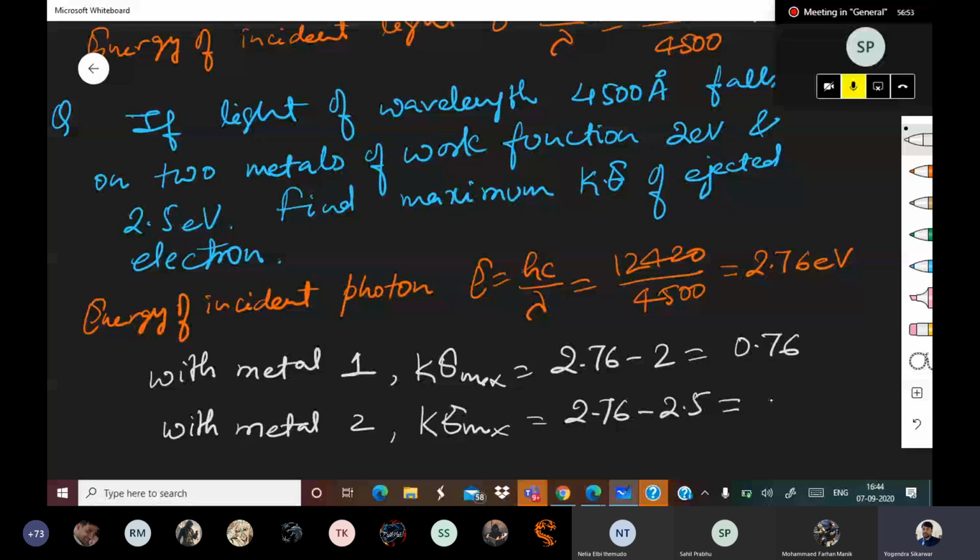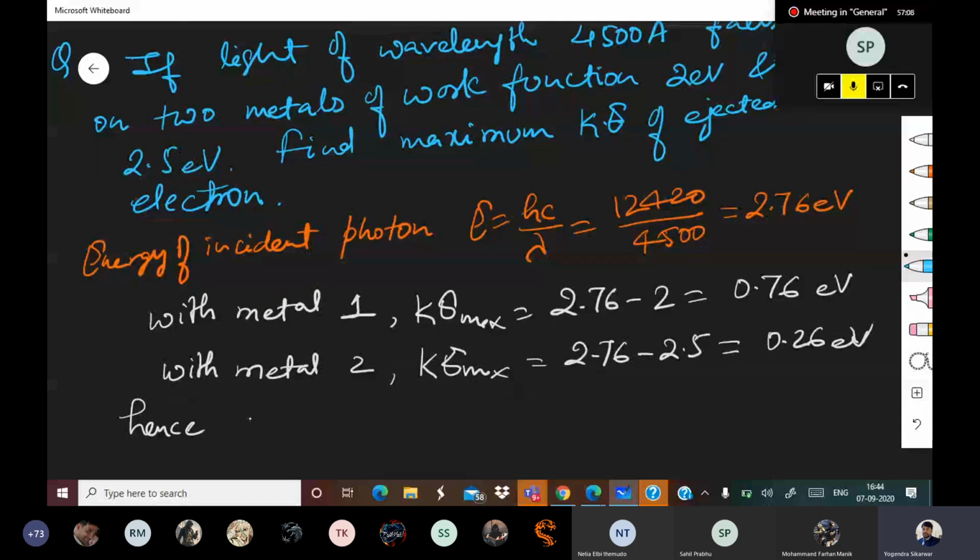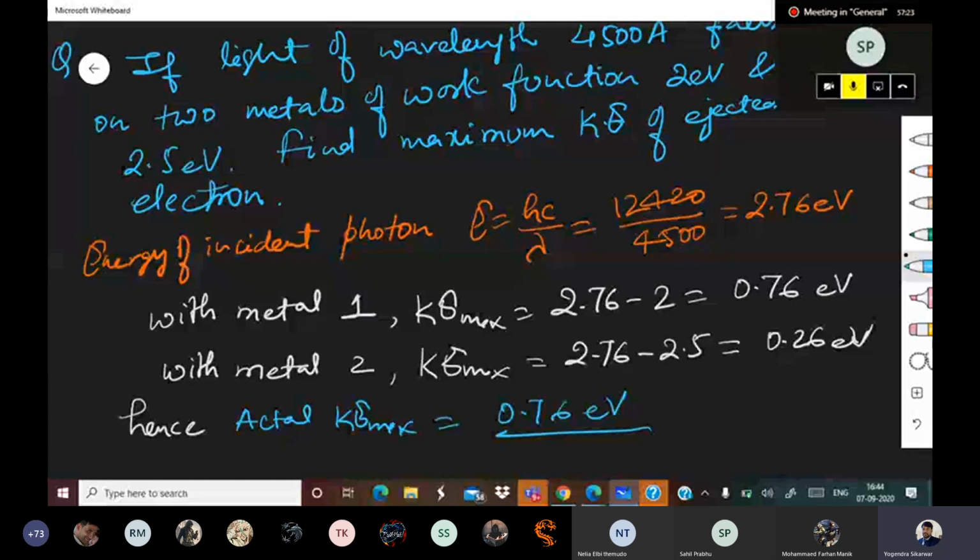Okay, so actually how much is it? Hence the final Kmax, or you can say actual Kmax, will be 0.76 eV, because that is the maximum of K. Answer will be 0.76. So answer will be only one, and that will be 0.76. Got it? Got it.